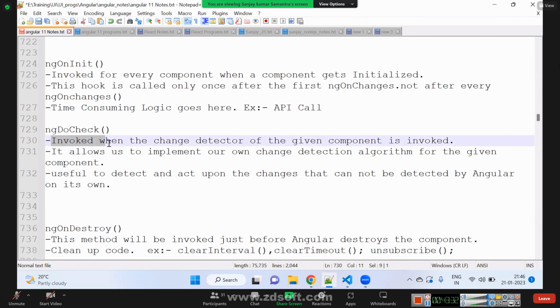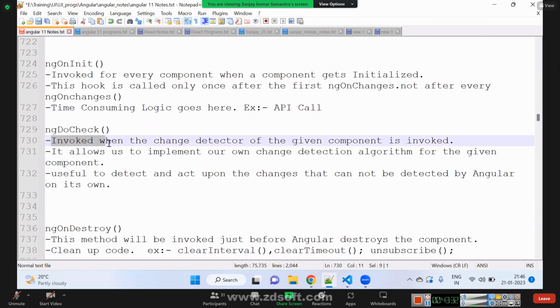See, our variable value is 10 here. When I click here, you see parent ngDoCheck. Parent ngDoCheck means the ngDoCheck lifecycle method gets called. If I increase the value by 1, the parent's ngDoCheck is called. What do you mean by DoCheck?